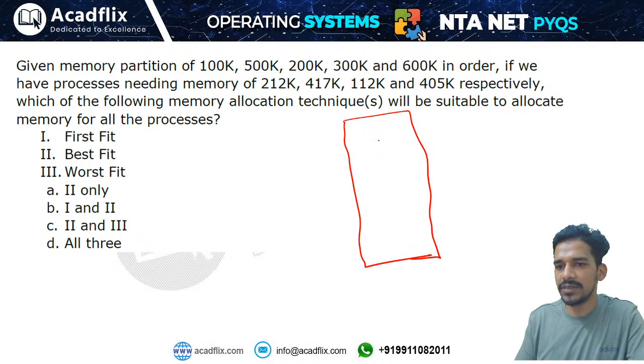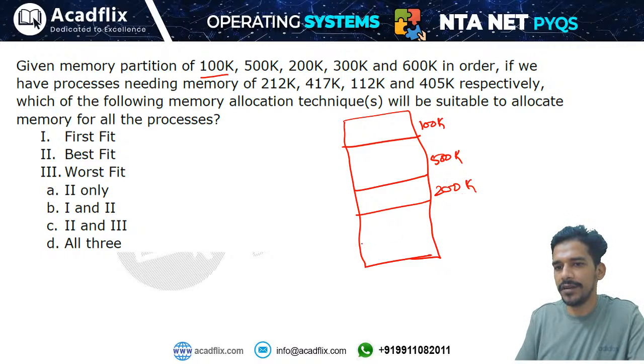In this memory you have some partitions, and the size of the partitions are 100 kilobytes, 500 kilobytes, then a 200 kilobyte partition, and then you have 300 and 600 kilobyte partitions.